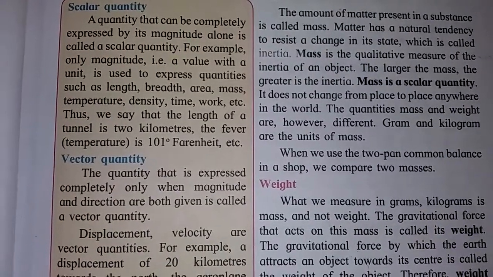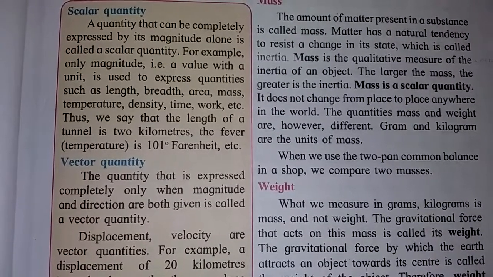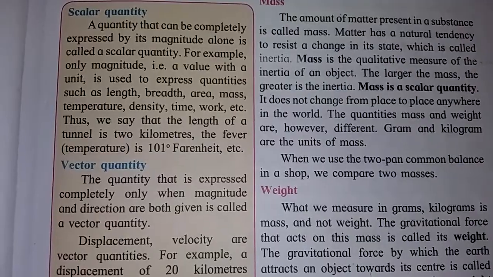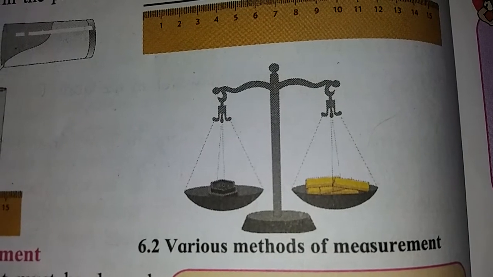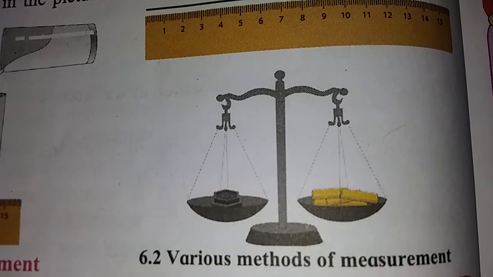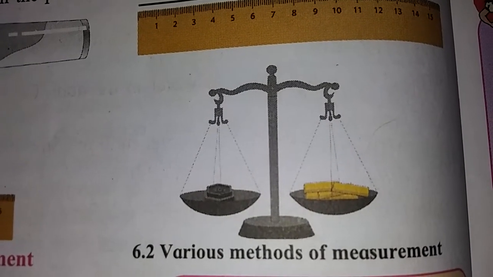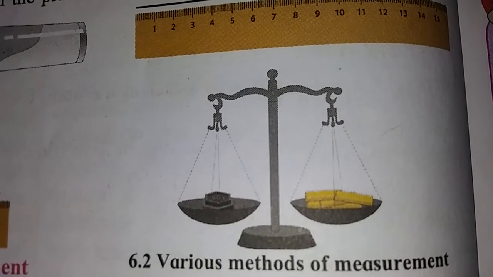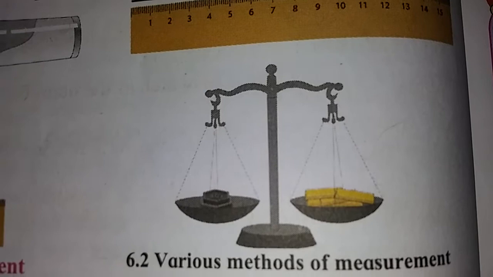When we use the two-pan balance in a shop, we compare two masses. See, this is a balance. All of you know, when we are balancing these two pans, we are balancing a mass. All of you know this type of balance is used in shops.